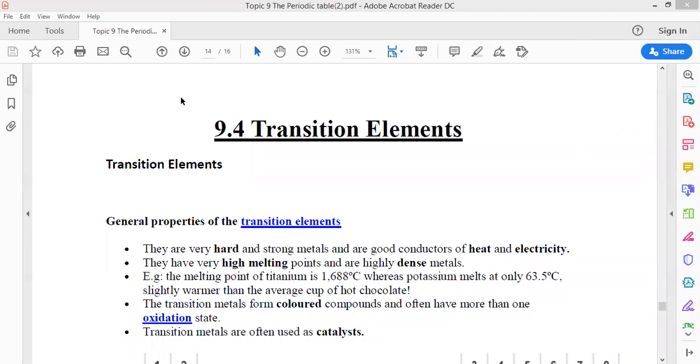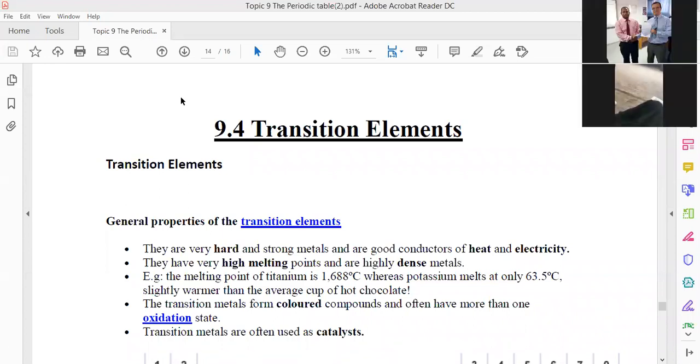Before, I talked about group number 7, halogens, and about the physical and chemical properties of halogens: density, melting point, boiling point, and reactivity. We said in the halogens group, as you go down, reactivity decreases, so fluorine is more reactive than chlorine, chlorine more reactive than bromine, bromine more reactive than iodine. And by going down group number 7, boiling and melting point increase.